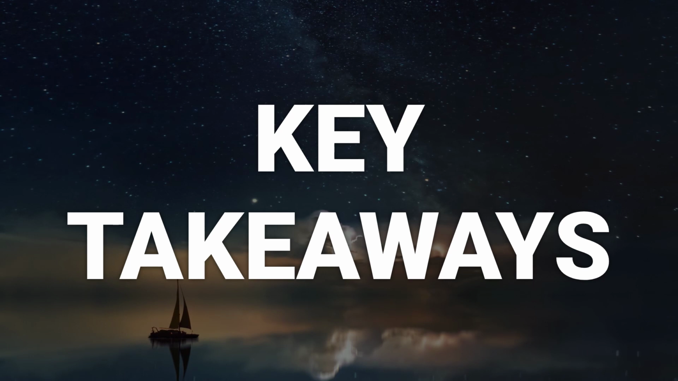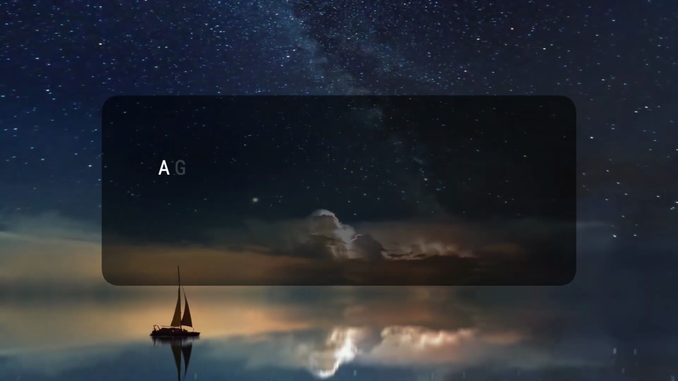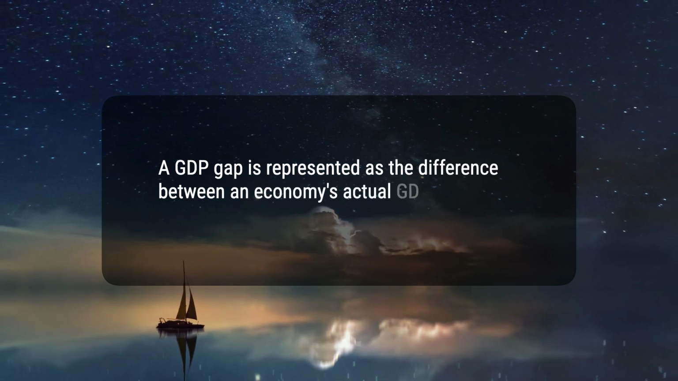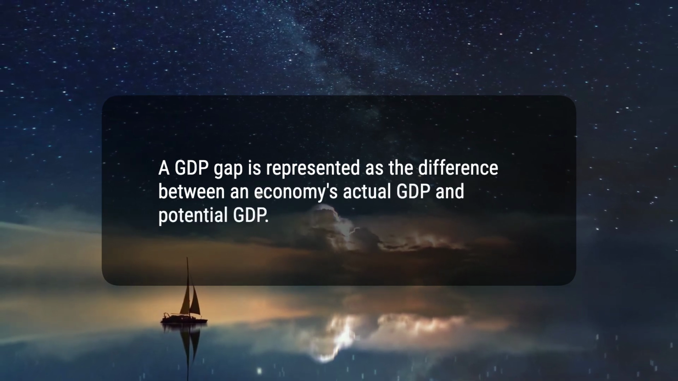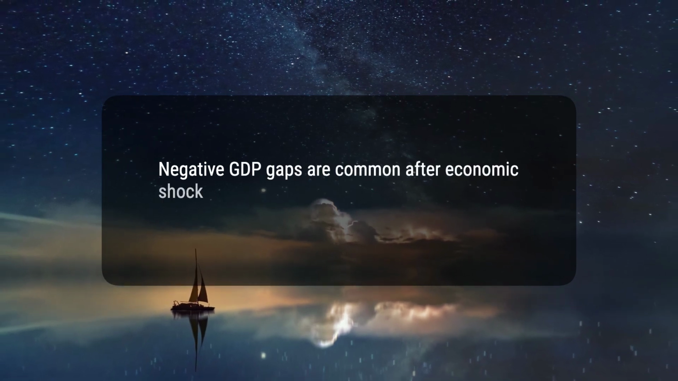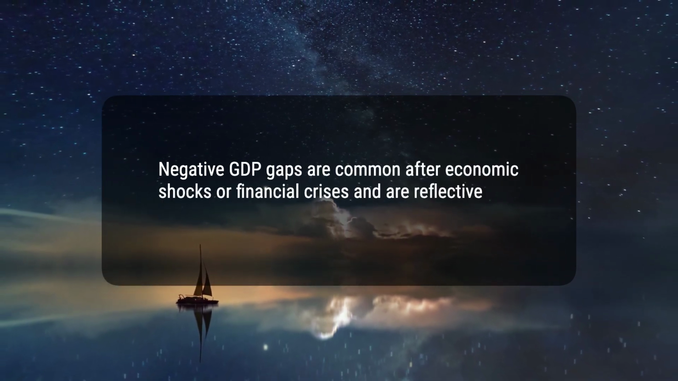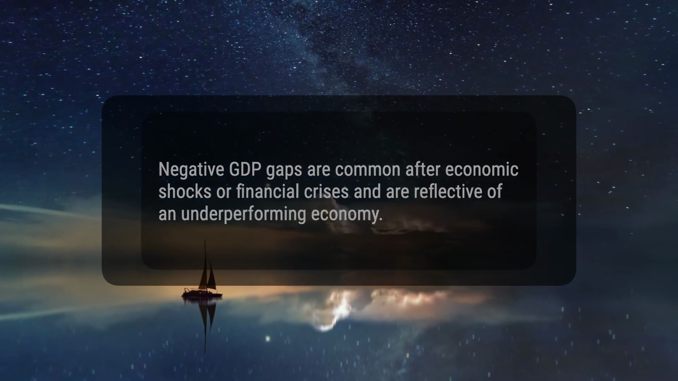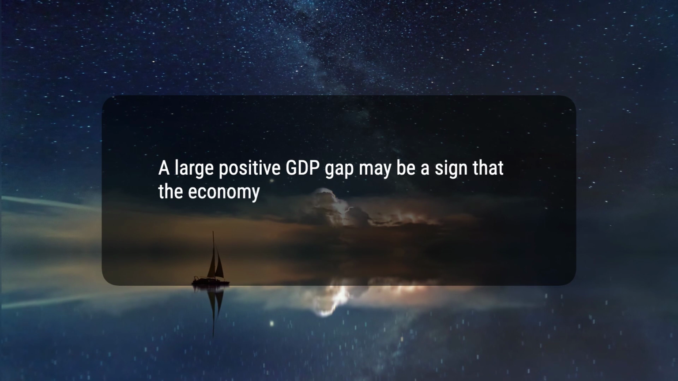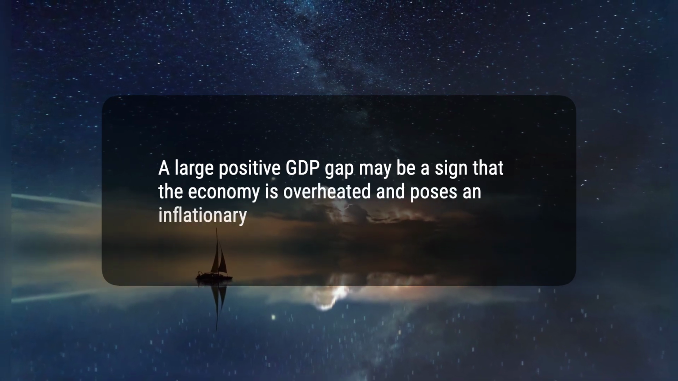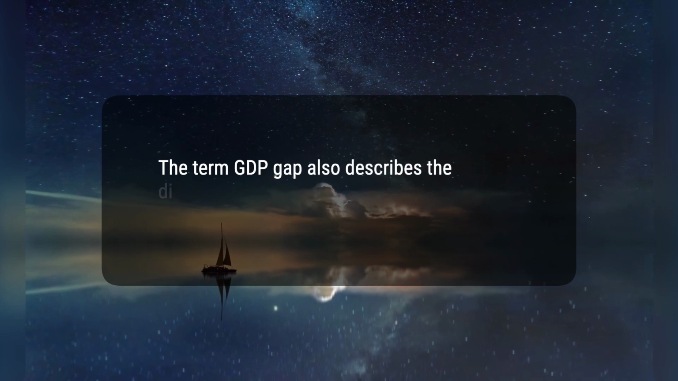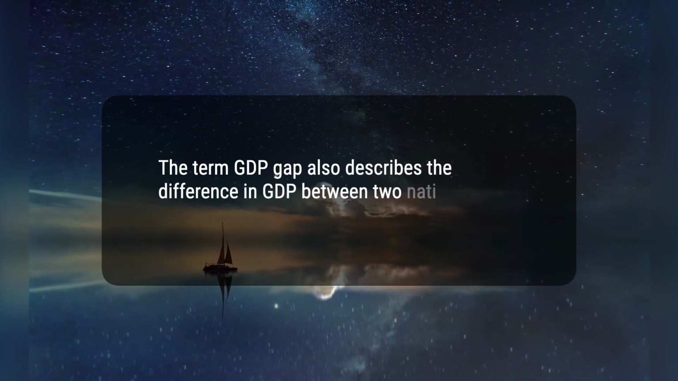Here are 4 key takeaways. 1. A GDP gap is represented as the difference between an economy's actual GDP and potential GDP. 2. Negative GDP gaps are common after economic shocks or financial crises and are reflective of an underperforming economy. 3. A large positive GDP gap may be a sign that the economy is overheated and poses an inflationary risk. 4. The term GDP gap also describes the difference in GDP between two national economies.